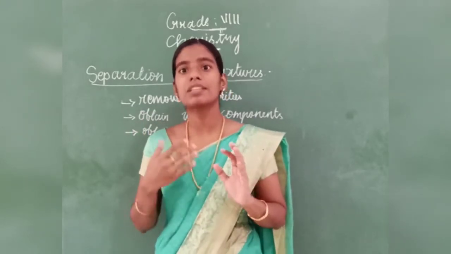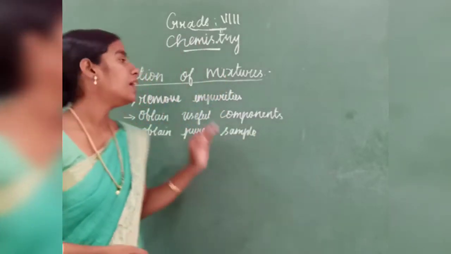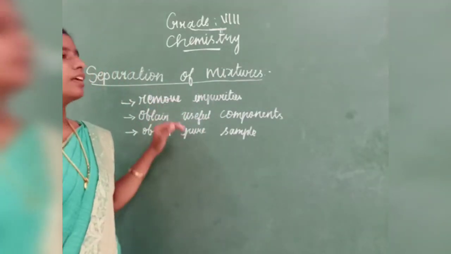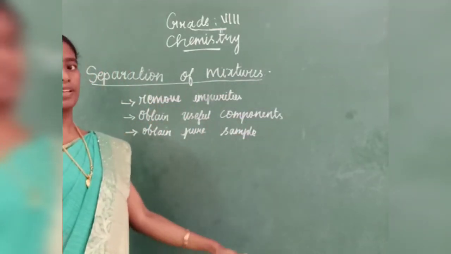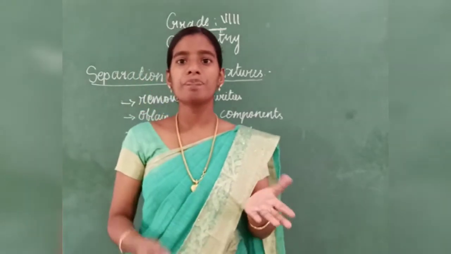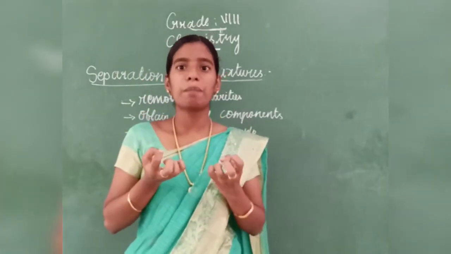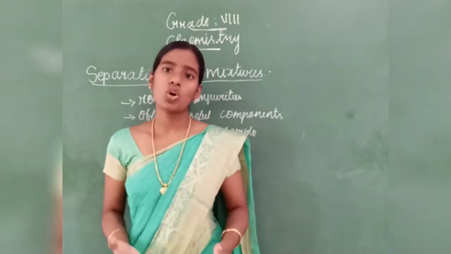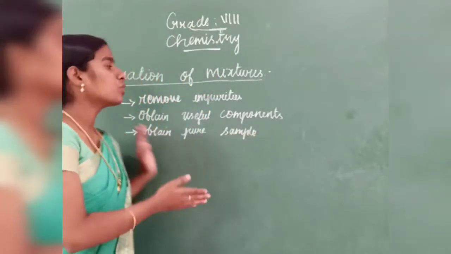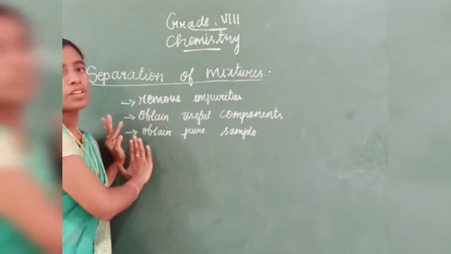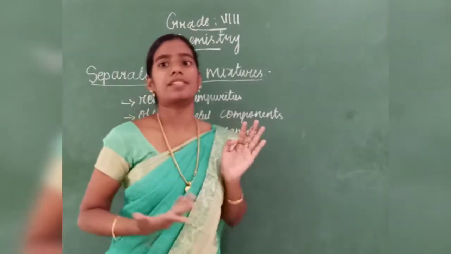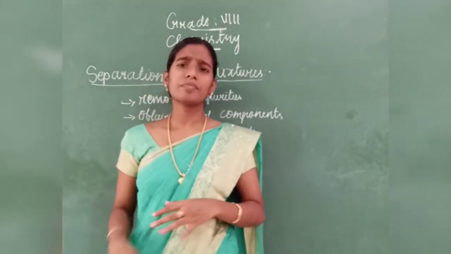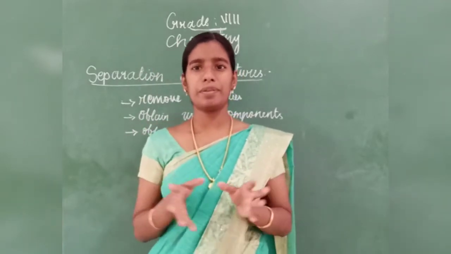So the separation methods are used to remove impurities and obtain useful components. In the case of salt, we have to remove the water and obtain the salt that is useful for us. So, to obtain useful components and to obtain pure samples. In some cases, some impurities will be there.